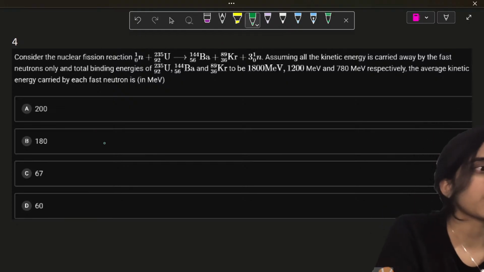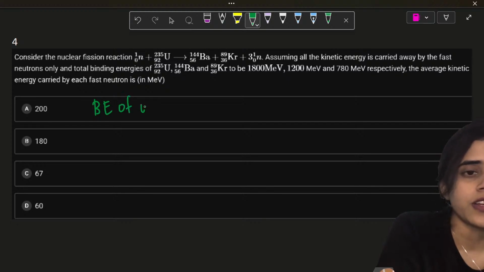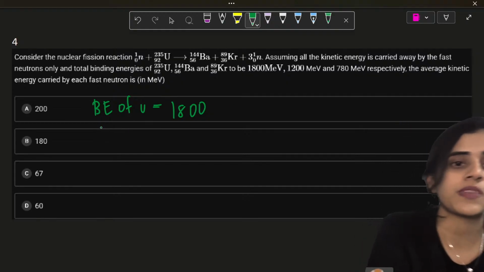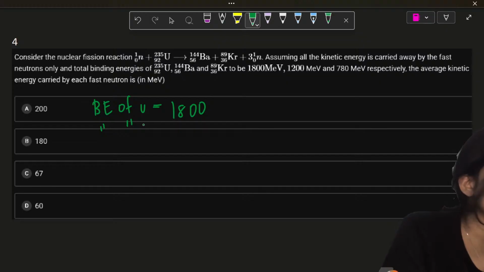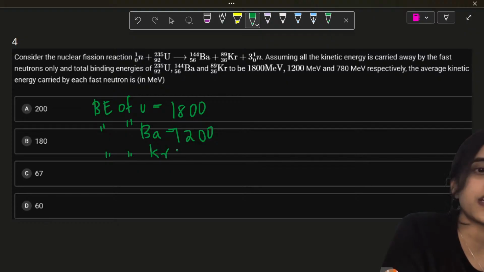So first thing, what are the energies given? The binding energy of uranium is 1800. MeV is there, I'm not writing it. It's the unit MeV. Next is the binding energy of barium. Barium is 1200 MeV. Next is the binding energy of krypton. Krypton is 7008 MeV. All these 3 are given to you.